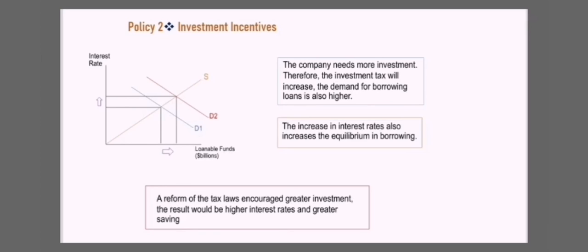The demand curve shifts to the right from demand 1 to demand 2, and the equilibrium interest rate increases, making the equilibrium quantity of loanable funds increase. So a reform of the tax law leads to greater investment. The result would be a higher interest rate, making greater saving.